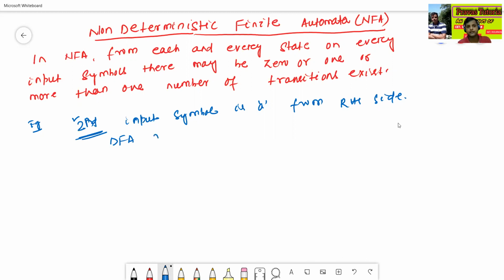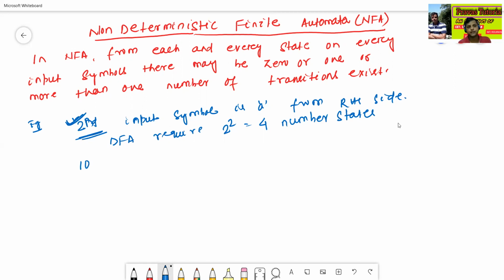The DFA will require 2 to the power 2, which means 4 states, to construct the DFA for this language.